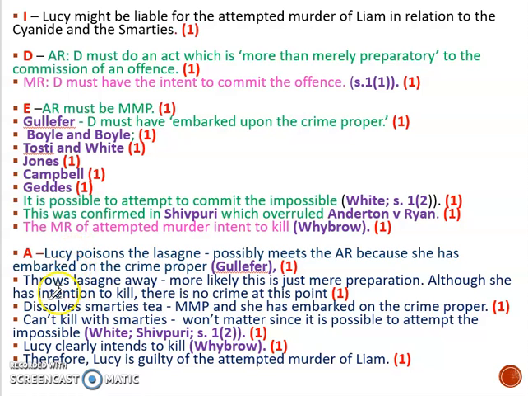As I say, this is very bullet pointy, just so it would fit on a slide. You will write in nice full sentences. But nonetheless, you can see here how you get a nice answer when you follow this idea structure. And you'll notice that in my application, I've gone through it in the order that it occurred in the scenario. So I've started off with the lasagna, I've dealt with that. I've then talked about the Smarties and dealt with that. And that means you're going to get a nice logical answer to the scenario and you're not going to get confused.